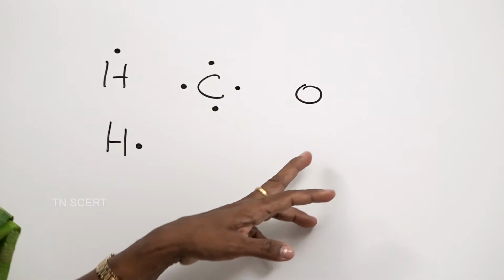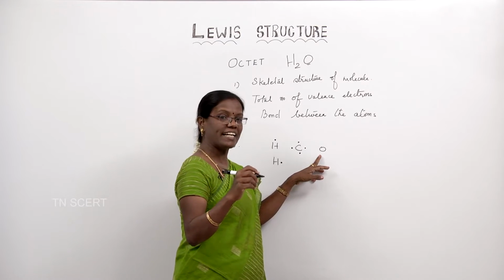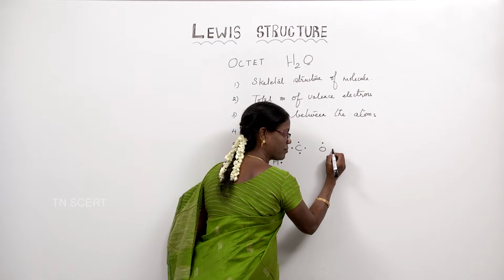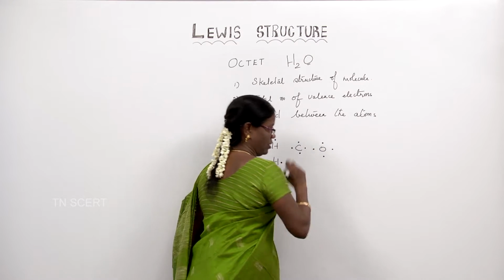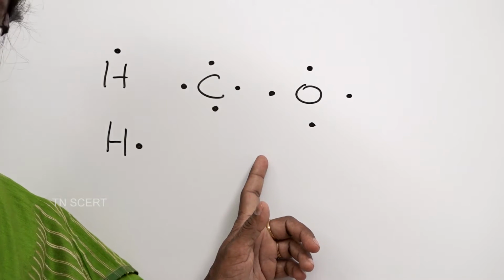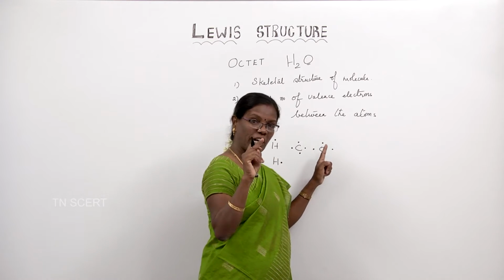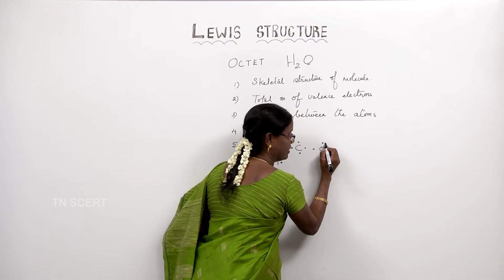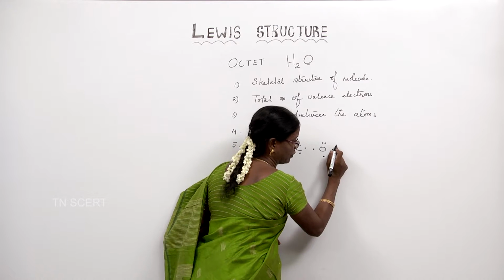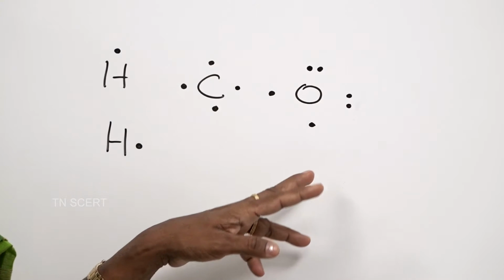And for oxygen, its atomic number is 8. Therefore, it has 6 valence electrons, which can be written as, only 4 electrons should be written separately. If you have excess electrons, in this case we have 2 electrons in excess, isn't it? Those 2 electrons must be paired with the electrons already present. So, see, this is the electron dot structure of oxygen.